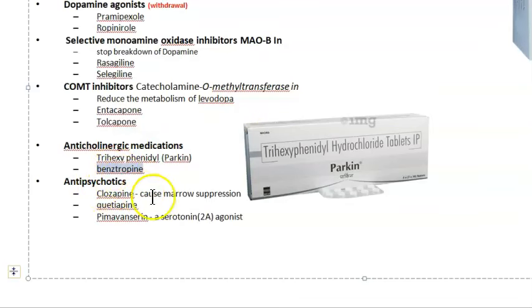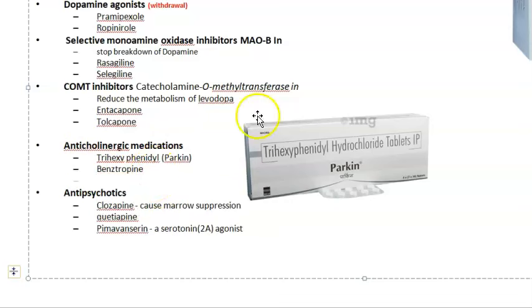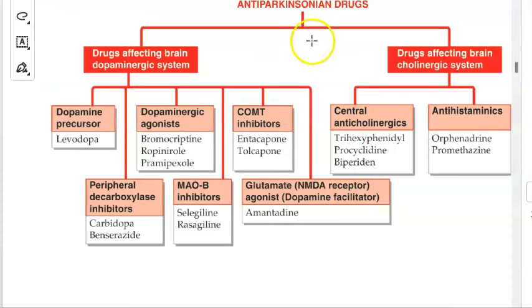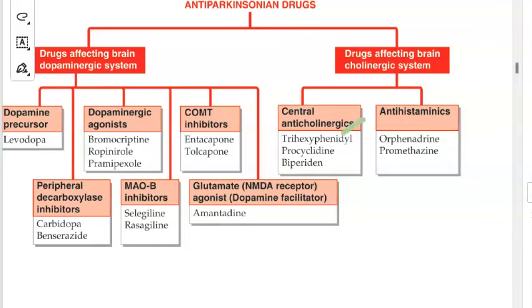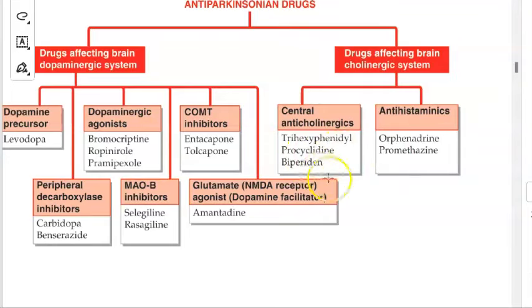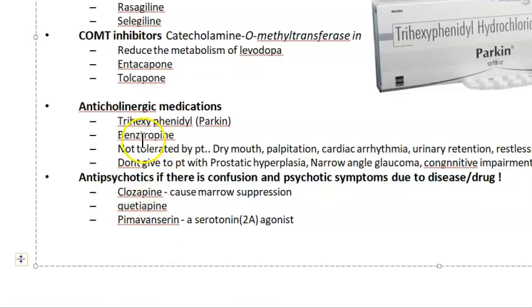Now anticholinergic, one more is there: benztropine. Just like our atropine, benztropine. Let's look at it in the classification. Where are you in the second classification? We have trihexyphenidyl. Yes, we know trihexyphenidyl, now it is our Parkin tablet. Then one more thing they wrote now. That benztropine is not written here by Mr. K.D. Tripathi, but our treatment says that you can give benztropine.